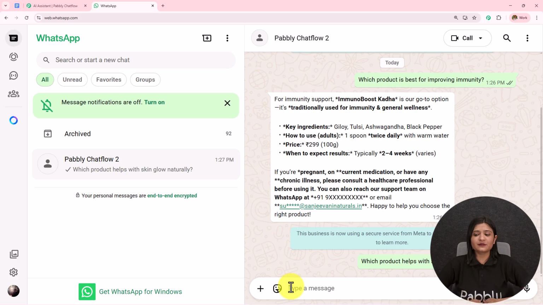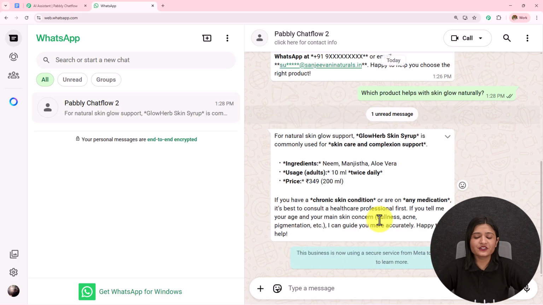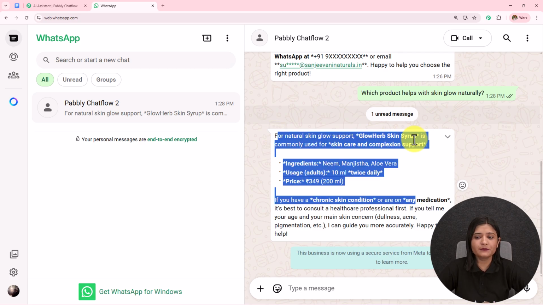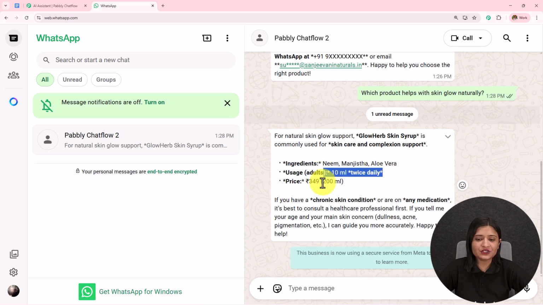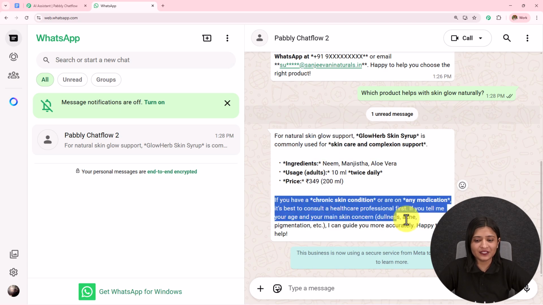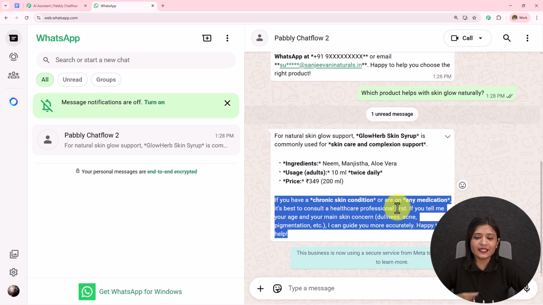Now here I am going to enter another question: which product helps with skin glow naturally? I have sent this question. Now let's wait for the reply. So here I have received this message: for natural glow support, Glow Herb Skin Syrup is commonly used for skincare and complexion support. Ingredients are these. Then we have this usage, then we have this price, and then we have this. If you have a chronic skin condition or are on any medication, it's best to consult a healthcare professional first. So this is the message which I have received.